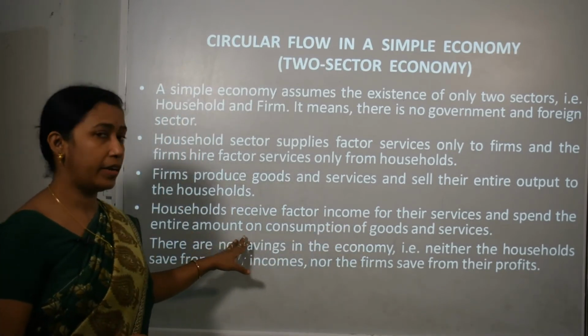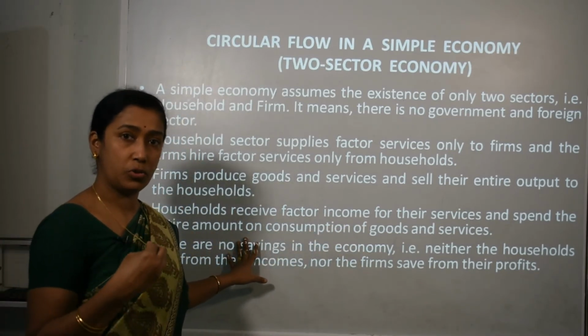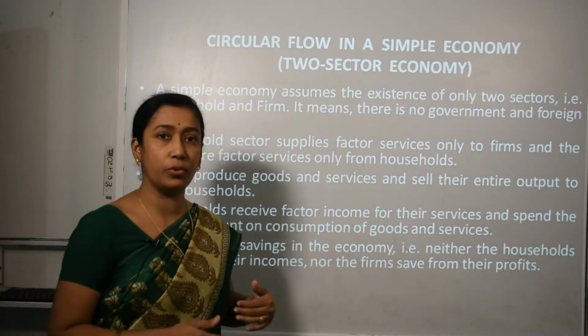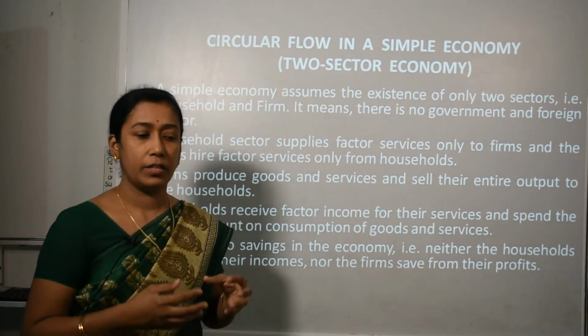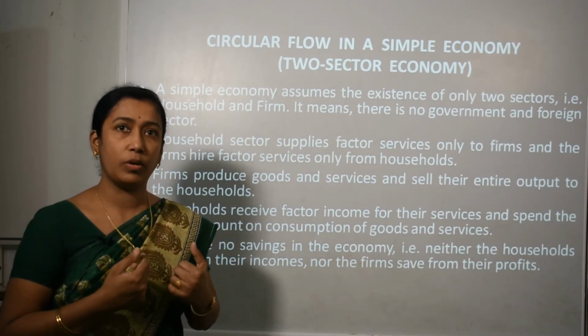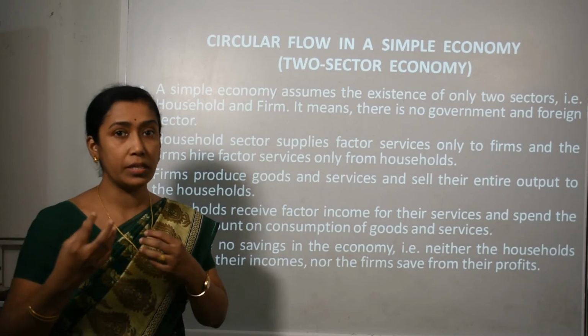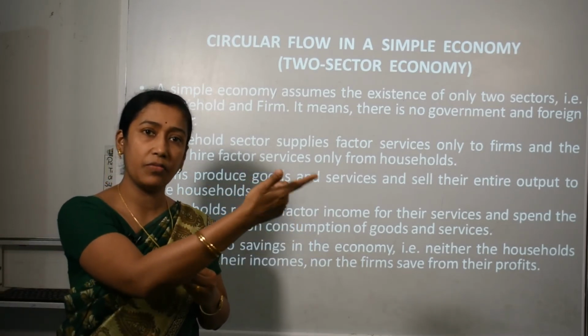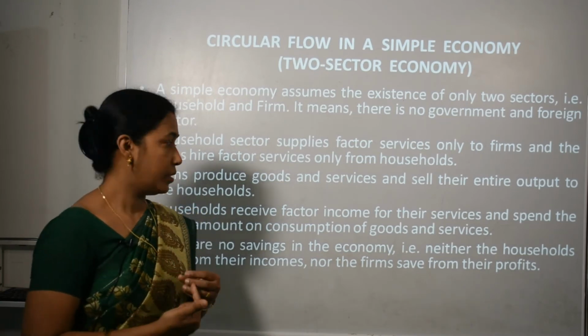And they spend the entire amount. That is, these households spend their entire income on consumption of goods and services. Whatever income is earned by the household in the form of salary and wages, they use this part of income in purchasing certain goods and services again from the firms only.